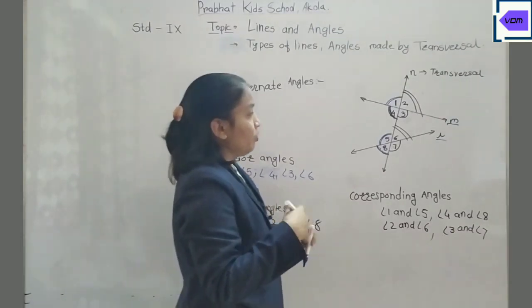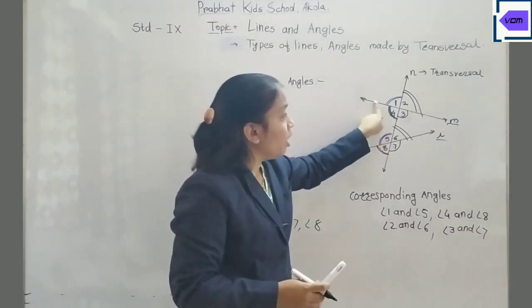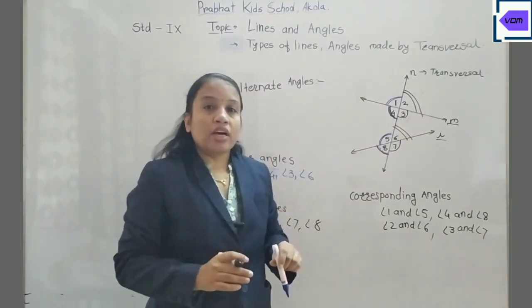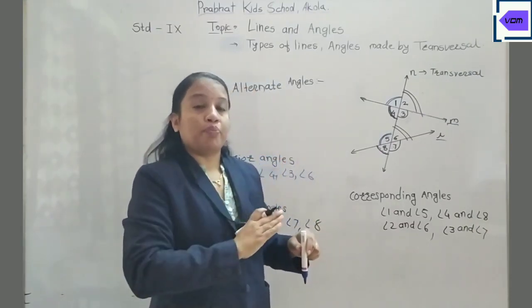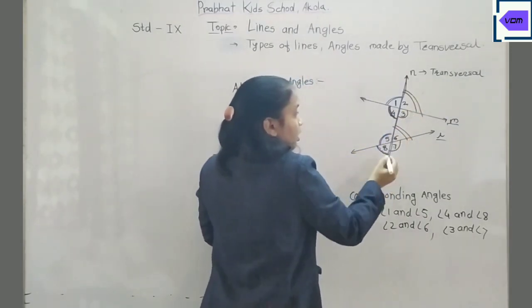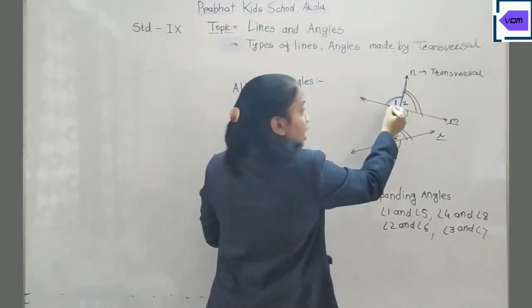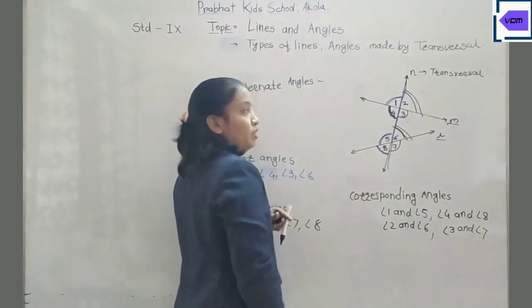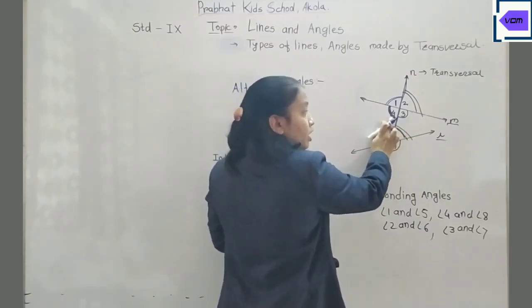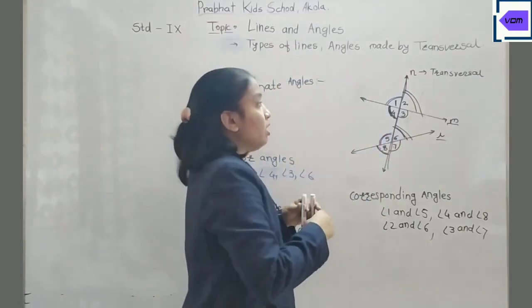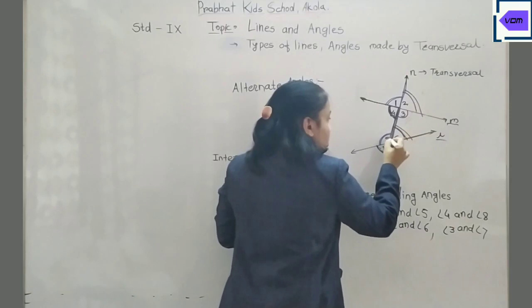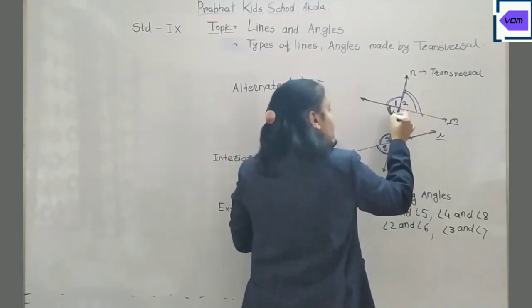Now there is another pair of angles, the alternate angles, and these are very important. Alternate angles means the angles which are lying on the opposite sides of the transversal. This is the transversal. These are on the opposite sides of the transversal. These are also lying on opposite sides, but they are forming a linear pair. Opposite side and making the angle Z. If you observe, there is a letter Z. These are called the alternate angles.